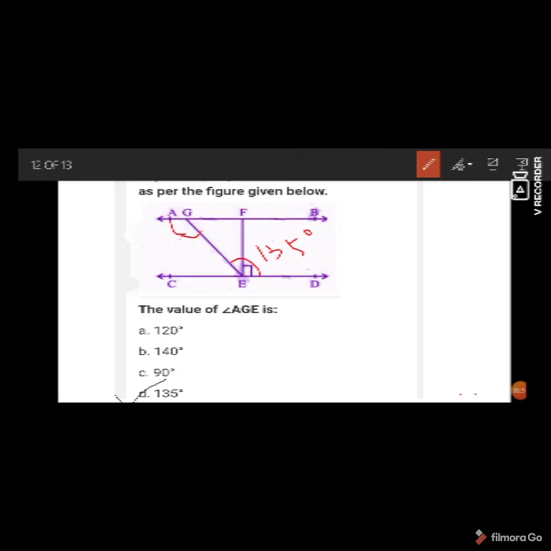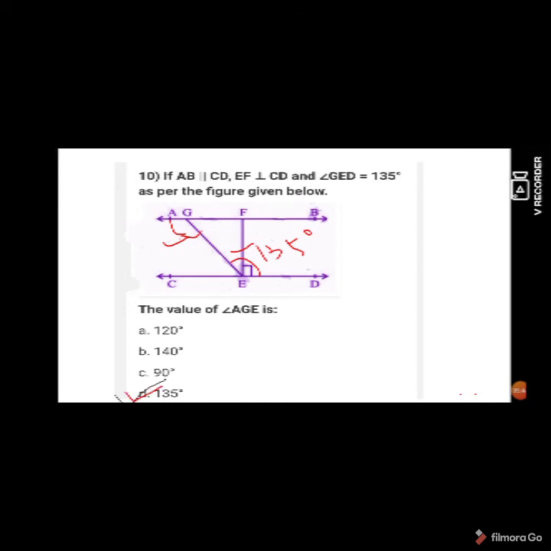So AGE is alternate angle to GED. So these two are alternate angles. So angle GED is given as 135. So angle AGE will also become 135. So the correct option is 135.